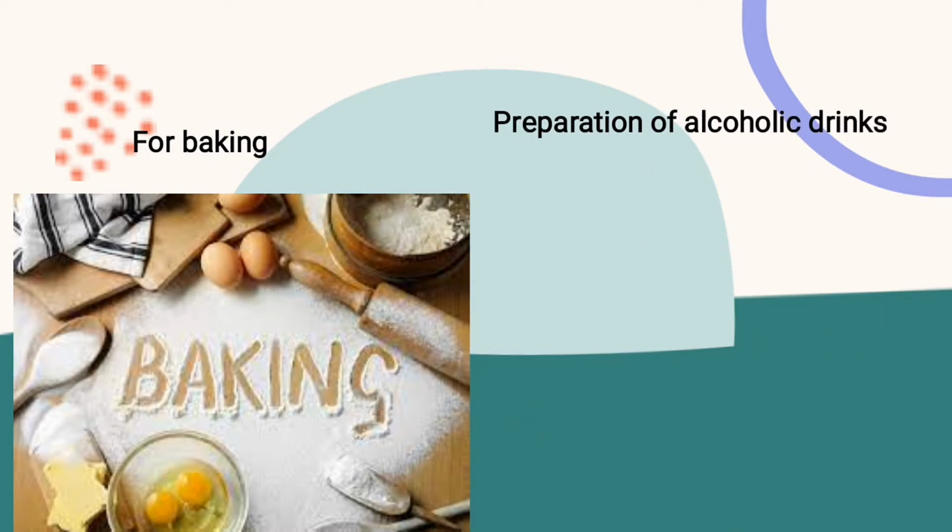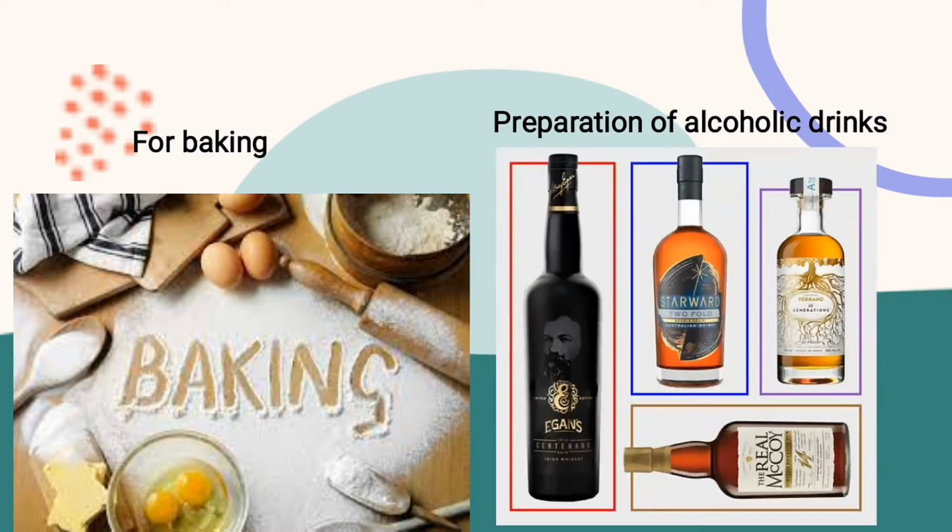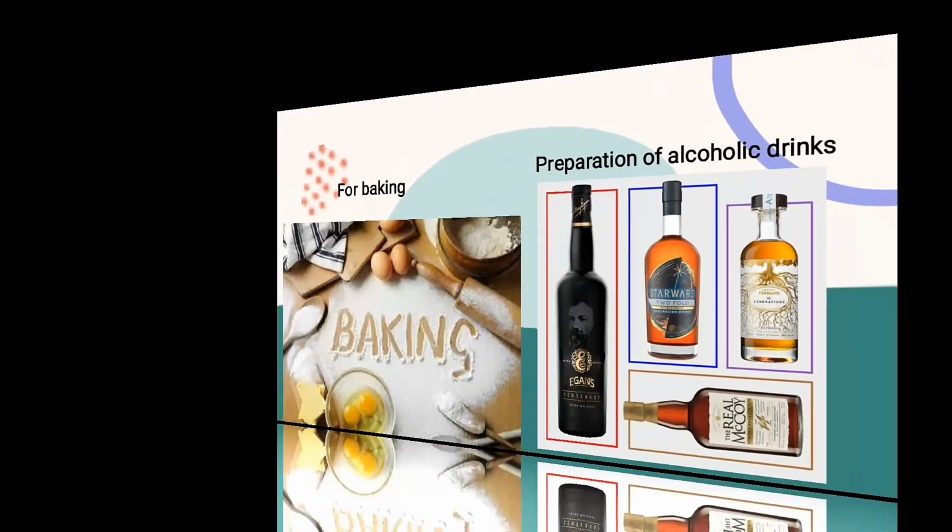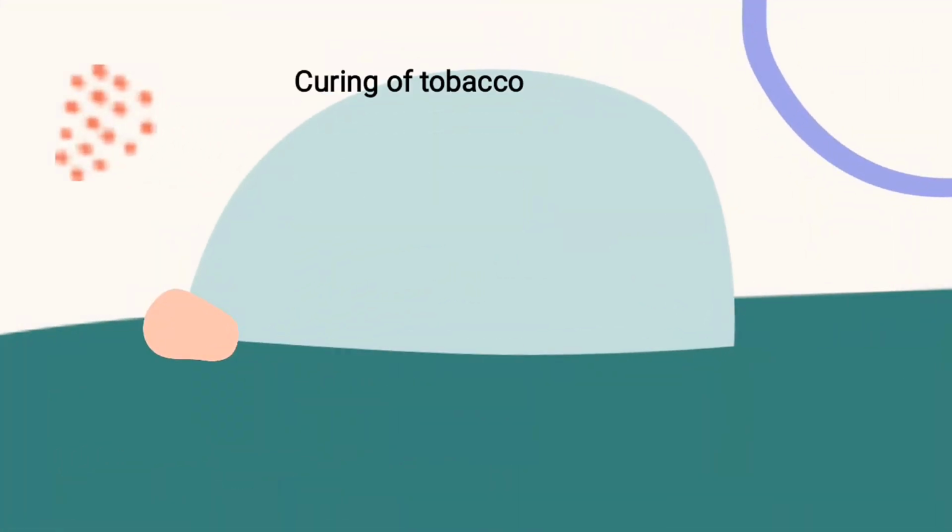And the second one is in the preparation of alcoholic drink. So another type of microorganism that we use in the preparation of alcoholic drink is yeast. So it is used in brewing industries, used for fermentation of sugar to produce alcohol. So the microorganism that we use in the fermentation process is the yeast.